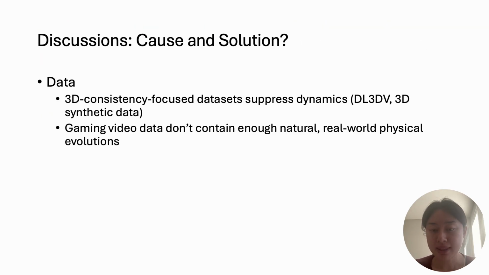After presenting the findings, we'd also like to offer some analysis. What could be the cause? First, from the data perspective, some of the 3D consistency-focused datasets suppress dynamics. For example, this is explicitly specified in DL3DV's collection criteria to avoid dynamic scenes. This could also apply to 3D synthetic data. Secondly, gaming video data don't contain enough natural physical evolutions, making it a shortcoming of models trained on it.